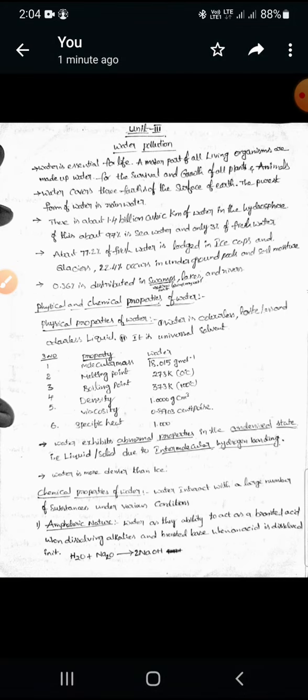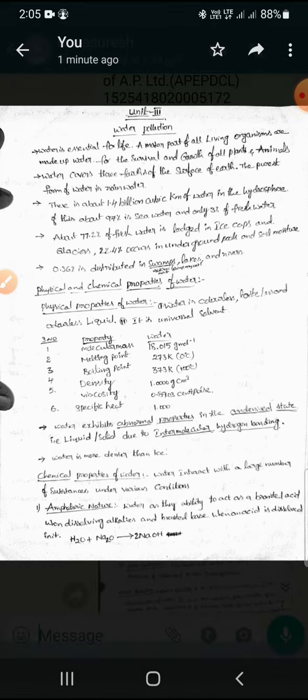Next, the major part of all living organisms is made up of water. Animals and plants are made up of water. For example, a human being's blood contains nearly 90% water, so our body is mainly made up of water. It is also a very important factor for the growth of plants and animals, which grow by taking water as a main component.